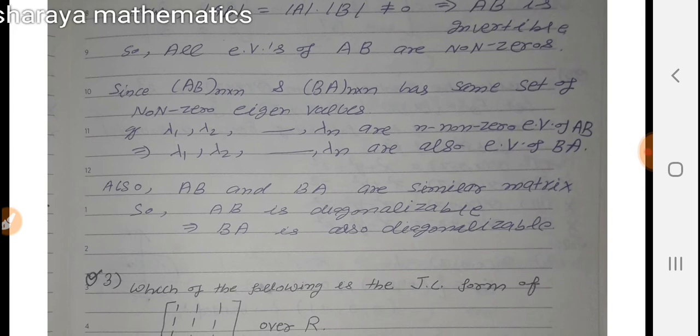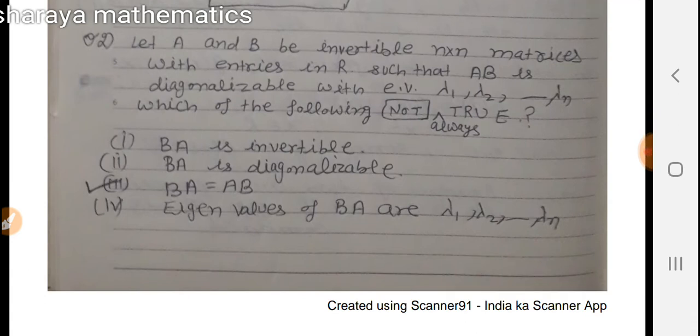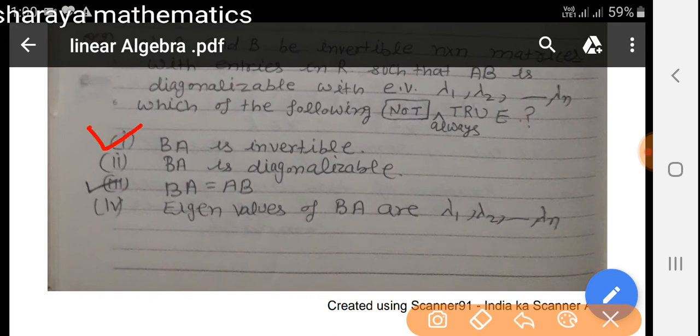So if AB is diagonalizable, then BA is also diagonalizable. So we can say which of the following properties need not always be true. Firstly, BA is invertible. This is correct. If AB is invertible, then BA is also invertible because both of them have the same set of non-zero eigenvalues.